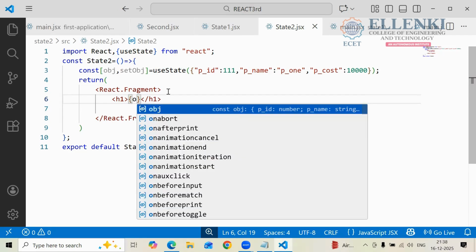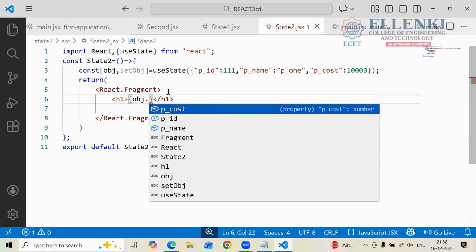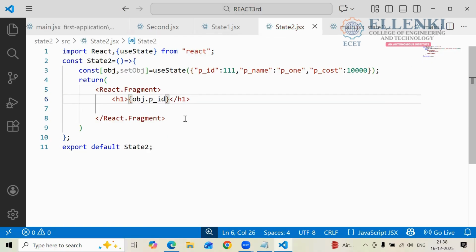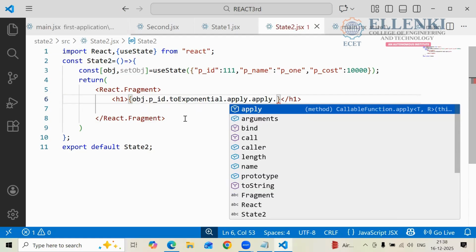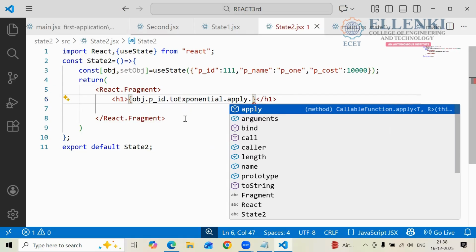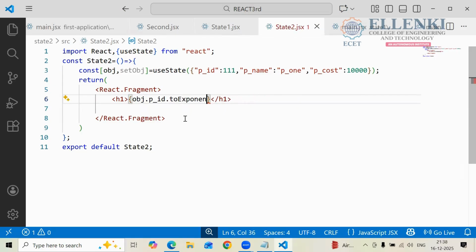Object dot PID. Later, if you want to retrieve separately, you can write another thing also, like H1.